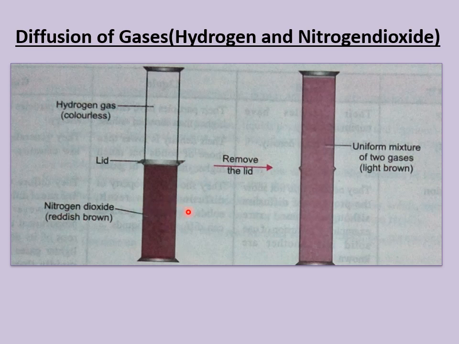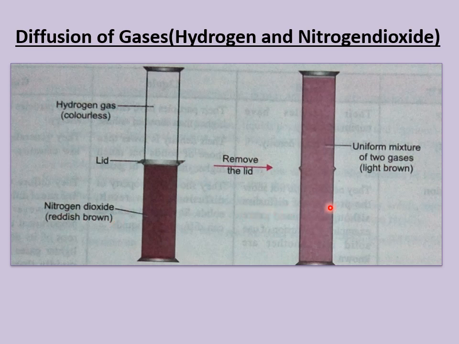After some time, what you observe is a uniform mixture of two gases. Here, nitrogen dioxide is reddish brown in color and hydrogen is colorless. After some time when they get mixed together, that means intermixing of the gases takes place, irrespective of lighter or heavier.